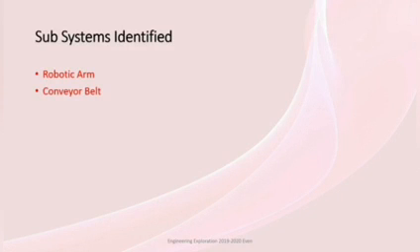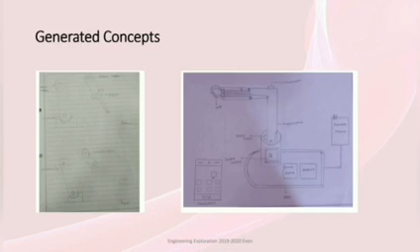Moving on to our next subtopic, that is generated concepts. We have proposed 5 concepts, among which we are going to select an efficient concept which outweighs pros over cons. The first concept is a robotic arm controlled by a potentiometer. There are 2 servo motors which are controlled by these potentiometers. The second one is an application-based model. The movements are recorded on the app and they are sent to the bot through a Bluetooth module.